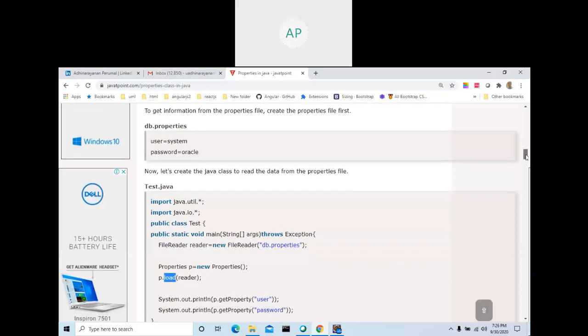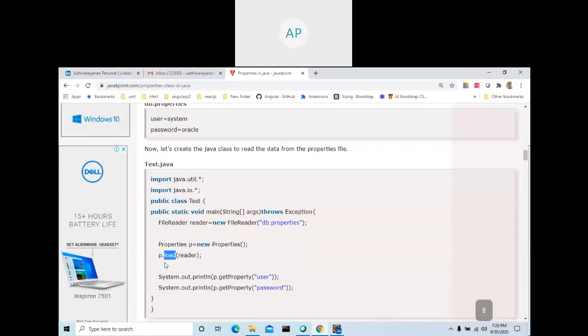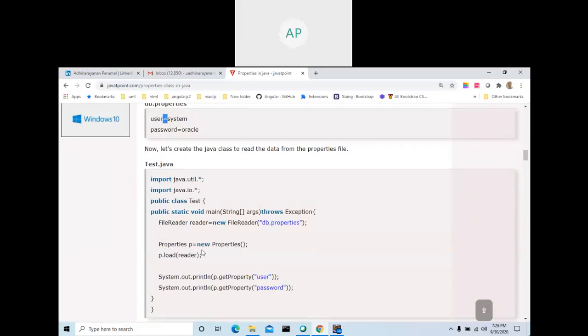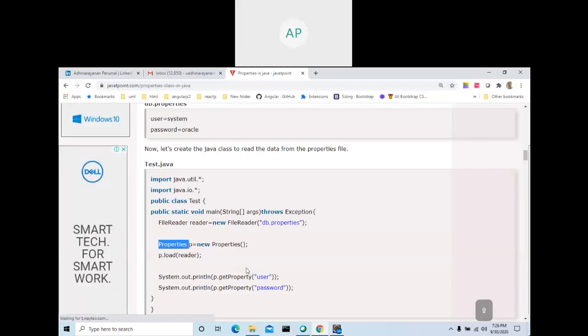Now, how can you read this value? You are going to create a file reader. Already we saw FileReader. You give the db.properties file name, create a Properties object, and give this file reader to the load method. Then p dot getProperty, and by using the key you can get the value. getProperty password, what will be the password? Oracle.